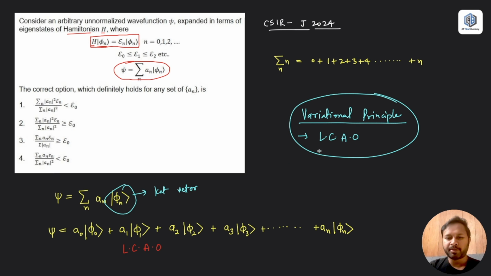We have variational principle and we have the wave function. Let's try to understand what variational principle says, and we will talk about the linear combination part of variational principle. So the variational principle for linear combination of atomic orbitals, what does it say?